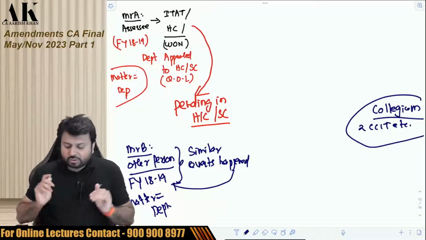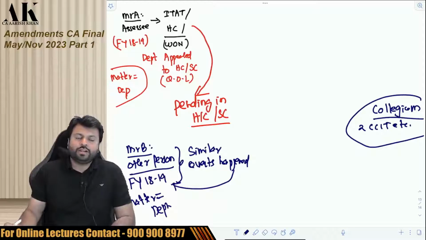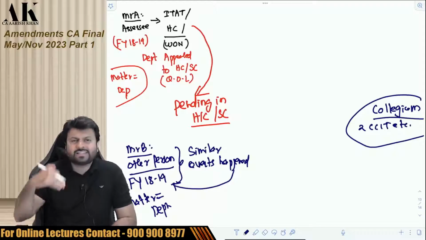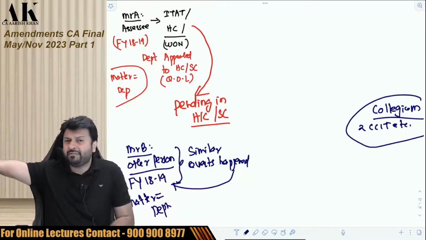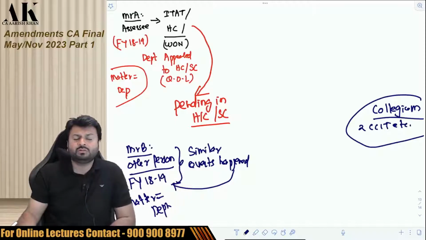So this similar issue has arisen in 22-23 in the case of Mr. A only. What sense does it make to appeal again the same matter of depreciation, because the appeal of 18-19 is already pending in High Court or Supreme Court?